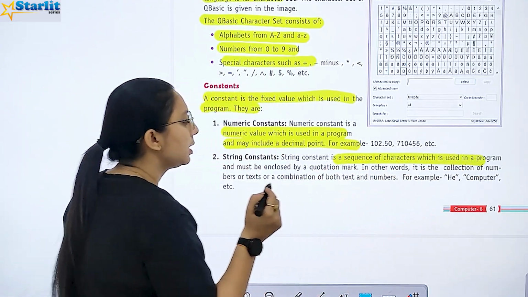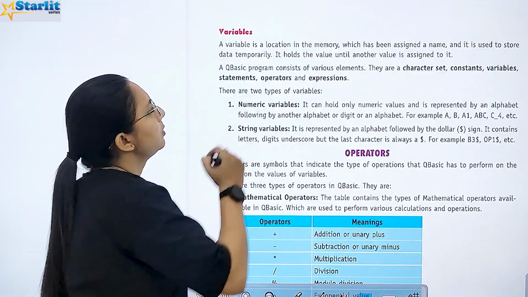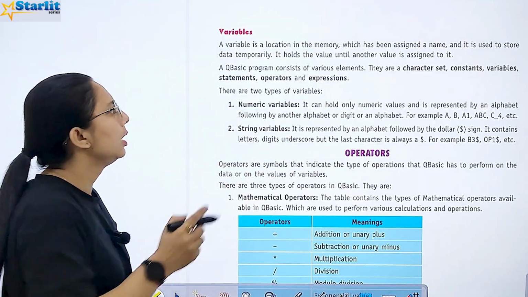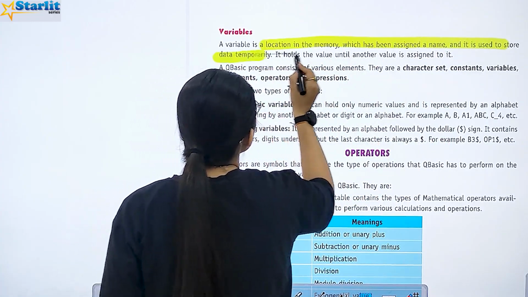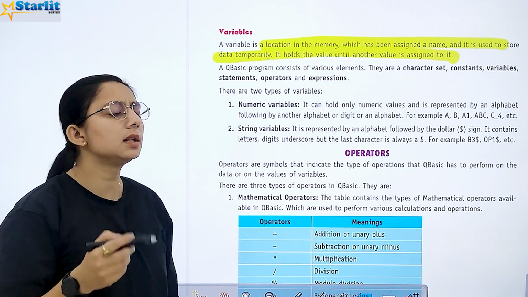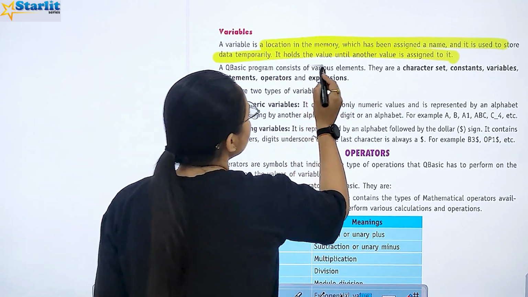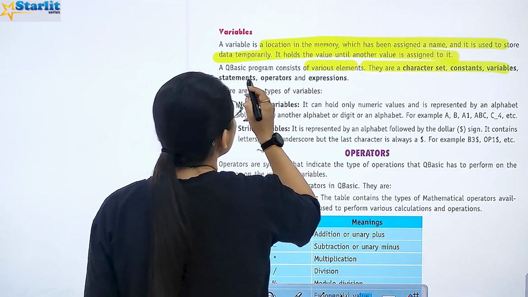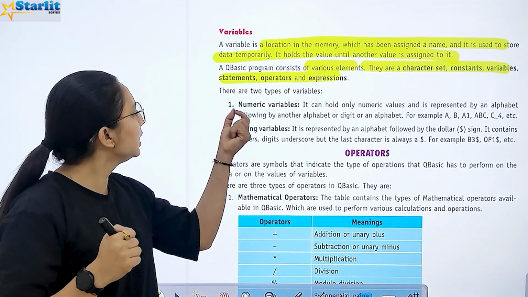String, इसमें आपका sequence of characters हम use करते हैं. ठीक है, quotation marks, right? We use quotation marks. Now a variable is a location in memory which has been assigned a name and is used to store data temporarily. ये क्या करता है, value को hold करता है until another value is assigned to it. QBasic consists of various elements. They are character set, constants, variables, statements, and operators and expressions.